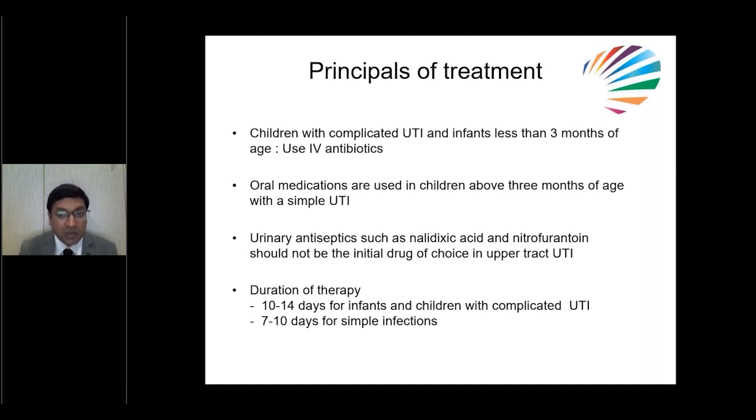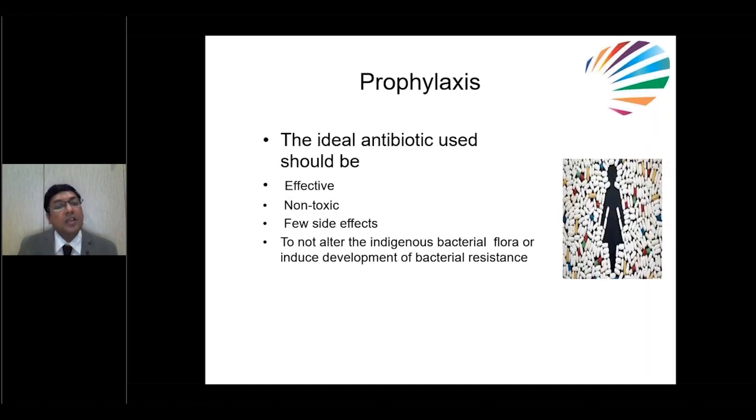In infants and children with complicated UTI, usually we have to give 10 to 14 days, whereas for simple infection, 7 days is enough. Coming to prophylaxis, when do you want to use prophylaxis? And what is the ideal antibiotic? Usually, the prophylaxis medicine should be effective, non-toxic, with few side effects, and should not alter the endogenous bacterial flora or induce development of bacterial resistance.